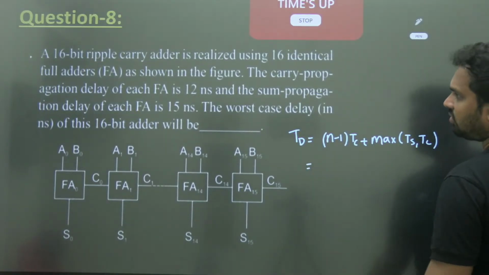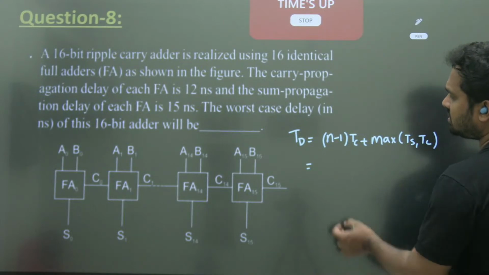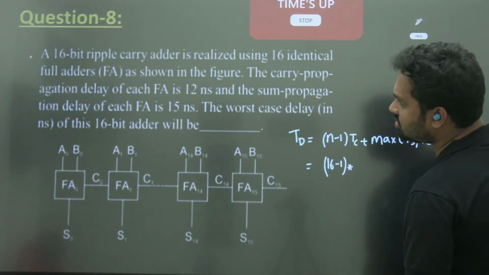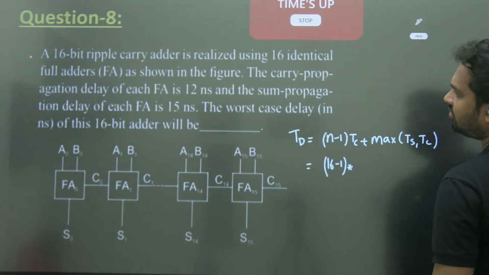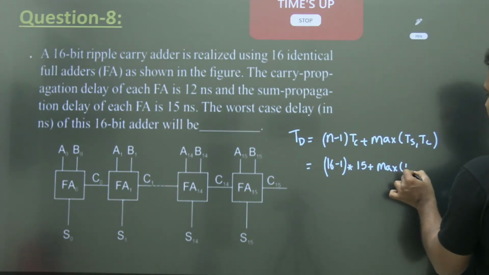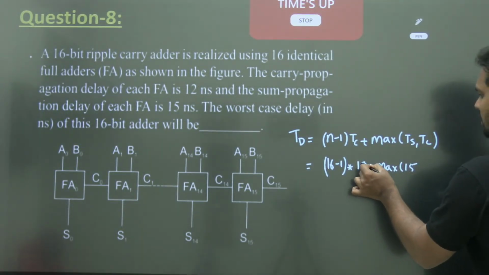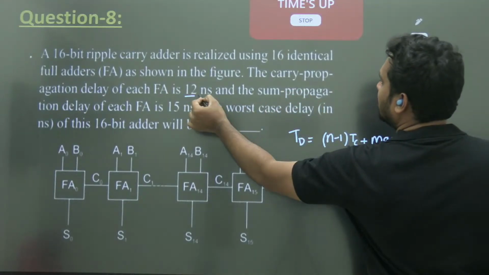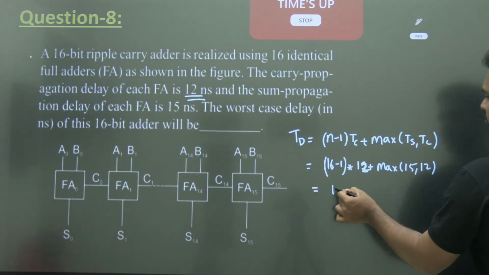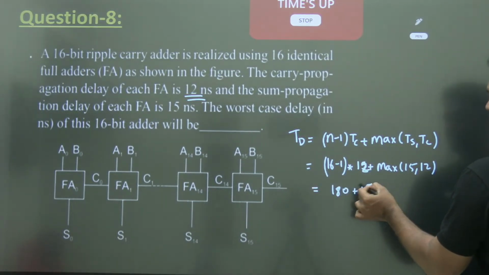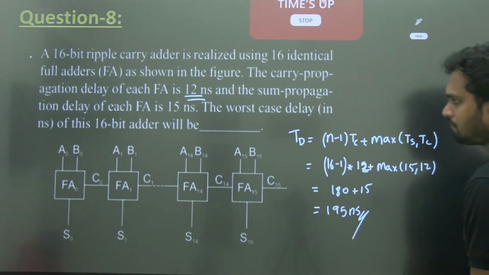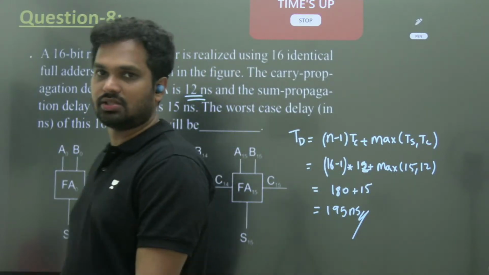So n is how many bits? 16. 16 minus 1 times carry. Carry is how much? 12 nanoseconds. Sum is 15 nanoseconds, so maximum of 15 and 12. So 180 plus 15, 195 nanoseconds. Okay, 195 nanoseconds is the right answer.